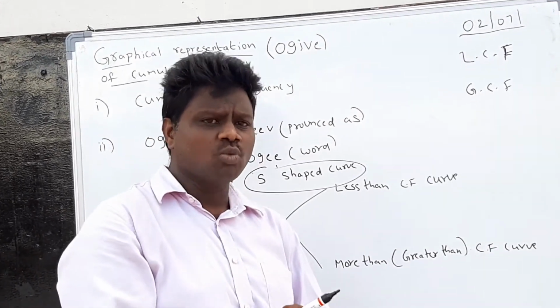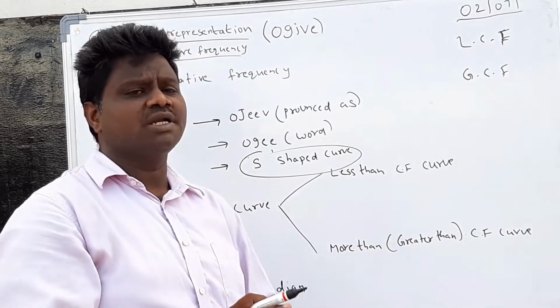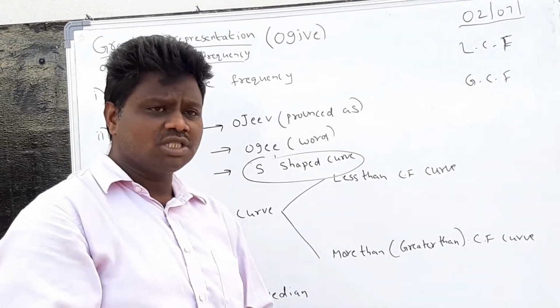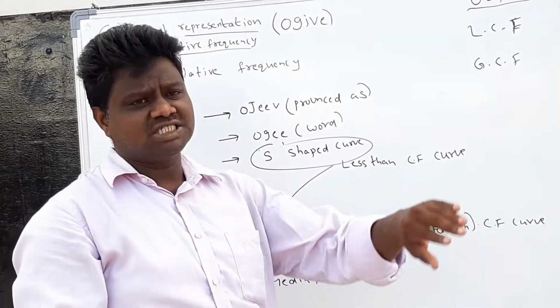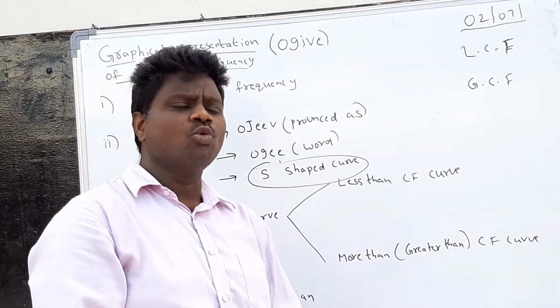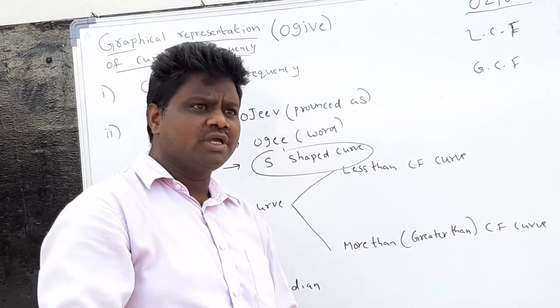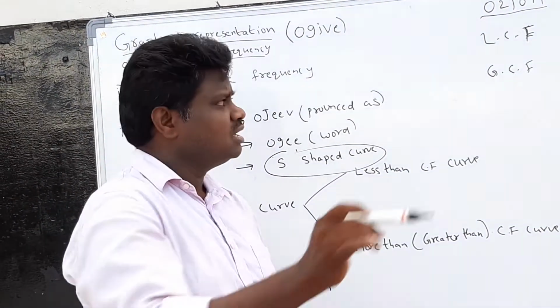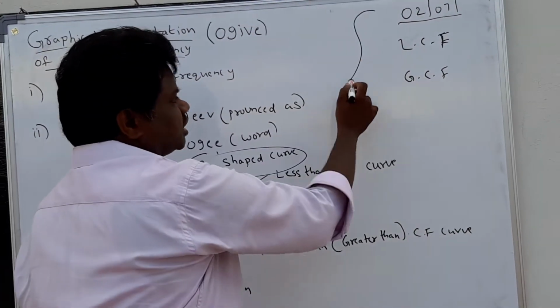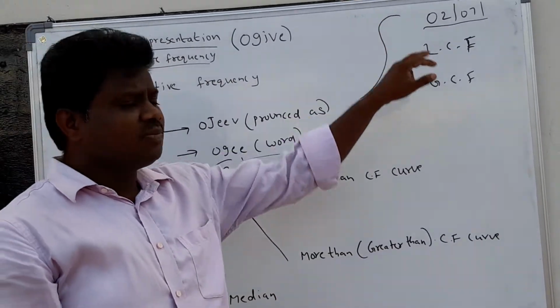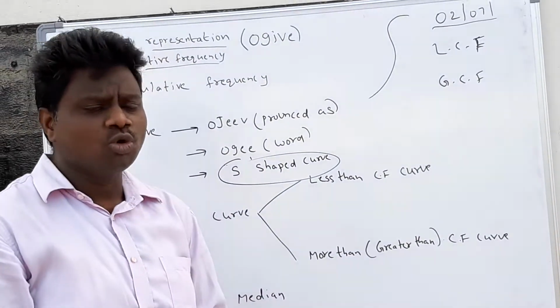So what do you call that? Simply, an ogive is a curve. Either the LCF curve or the GCF curve. Both together we call ogive curves. If you represent it on the graph paper, we get an S-shaped curve, like this. Such types of curves we call an ogive.